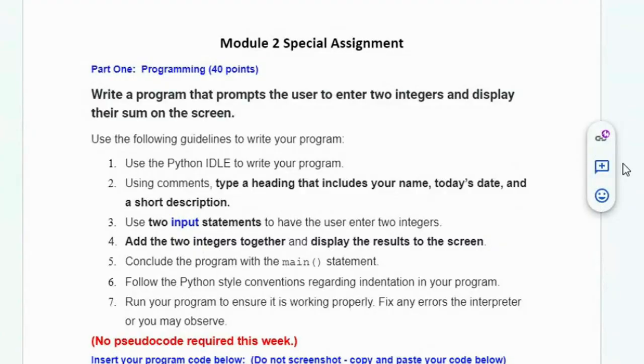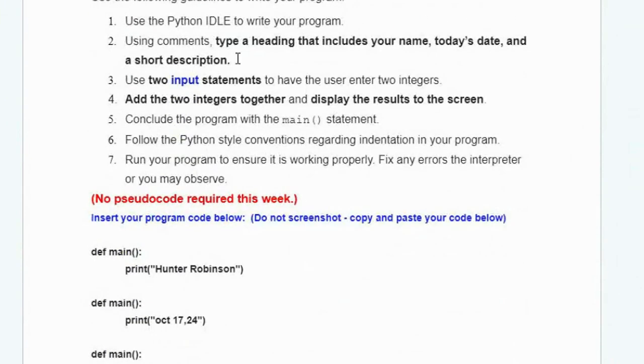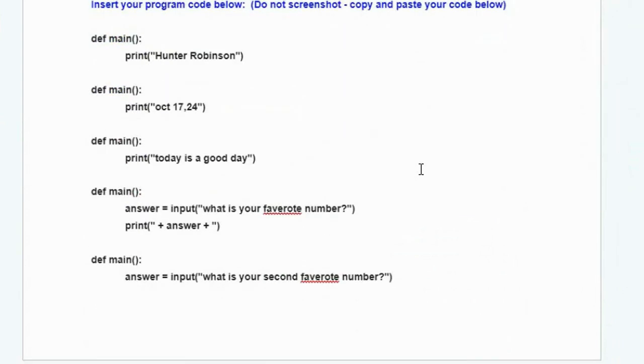Hunter, let's take a look at your 2.025 special assignment program you've turned in. Here's the template you submitted. It's supposed to have a heading with your name, date, and short description, two input statements where they enter two integers, you add them together and display the results on the screen, and then end your program with the main statement. Well, I guess that's okay.